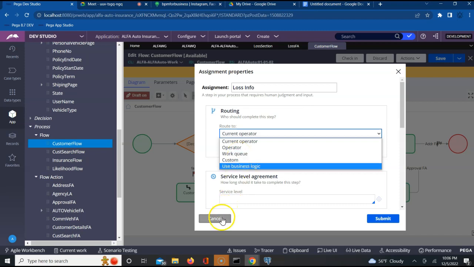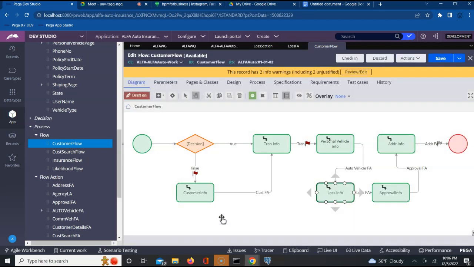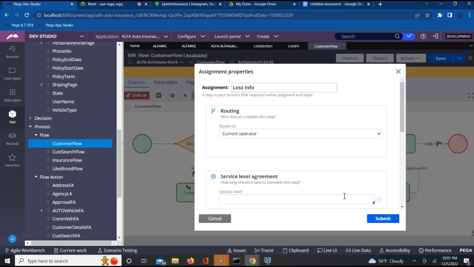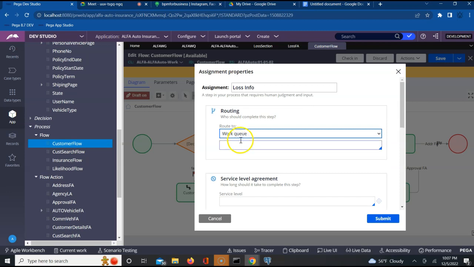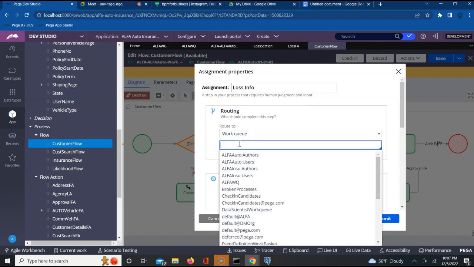Yes. Very important. Today's topic was understanding what is work queue all about and what is work group all about. To understand that, we are doing these modifications. For now, let me modify this, show you, and again come back and explain this in much more detail. I open the loss information assignment, expand the routing drop down, and I see there is a work queue option. As soon as I choose work queue, it gives me another drop down where I can choose which work queue I want to assign to. Do I see my work queue here, guys?